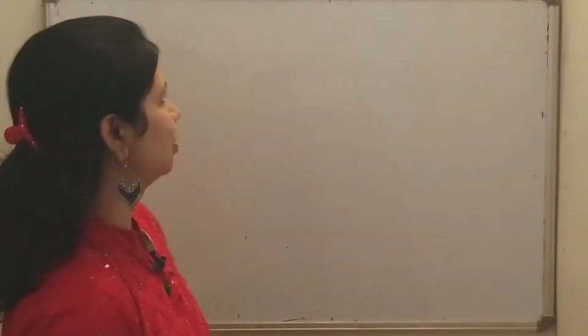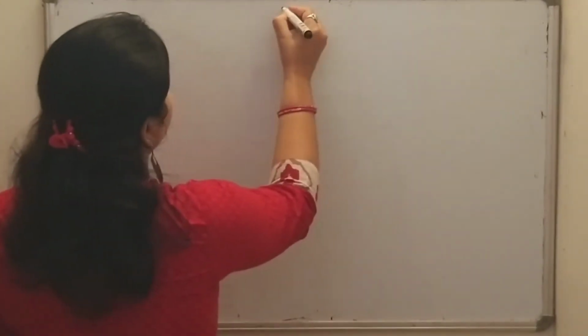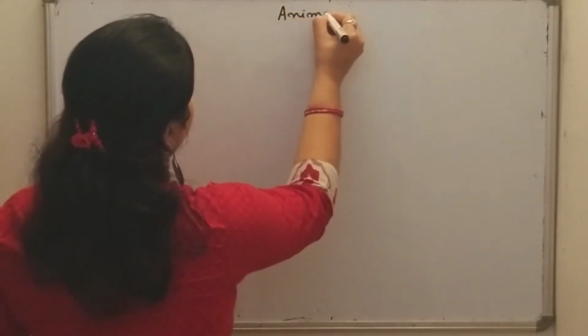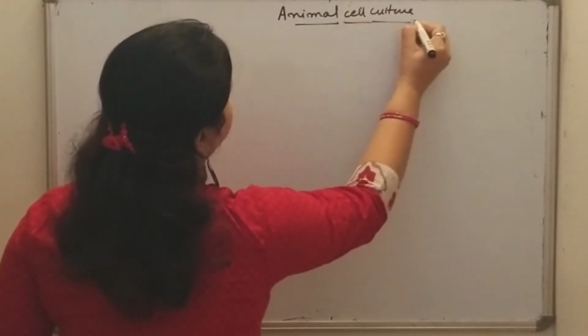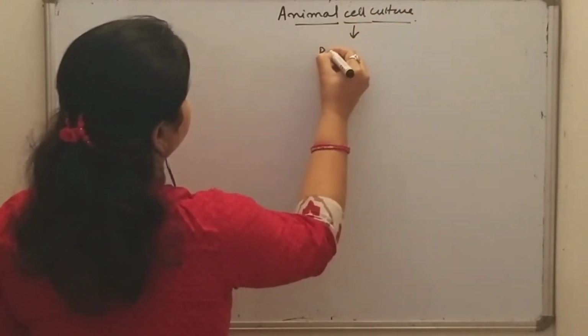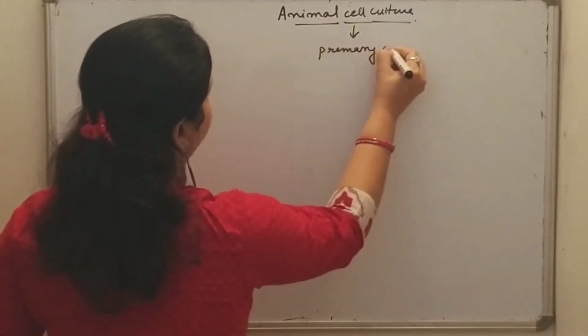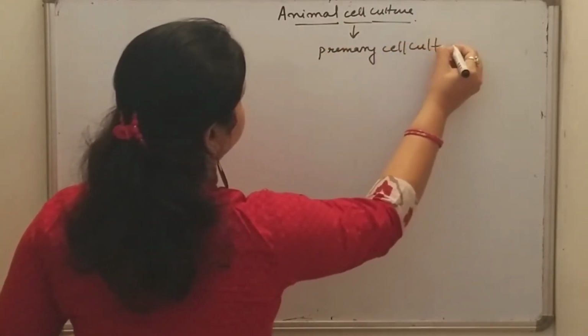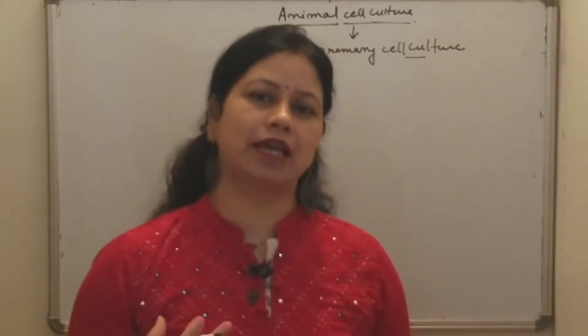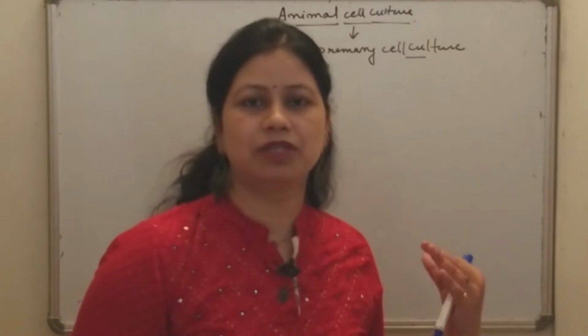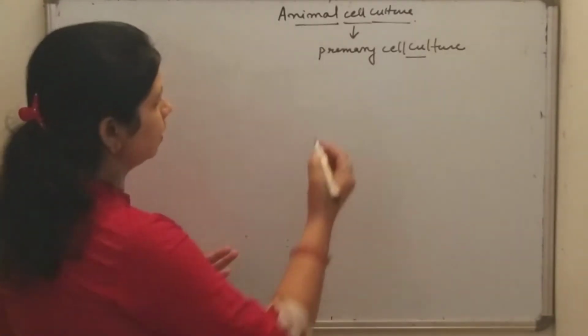Welcome back friends. In this video tutorial I will be discussing the primary animal cell culture, which is a type of animal cell culture on the basis of their origin. On the basis of the origin of cells, the kinds of cells, primary animal cell culture is divided into two types, that is